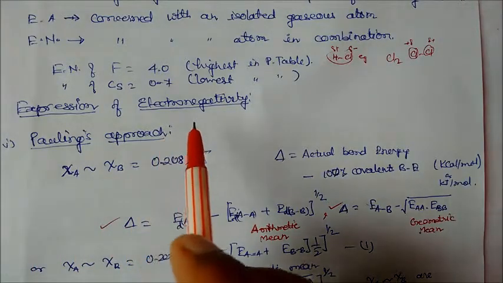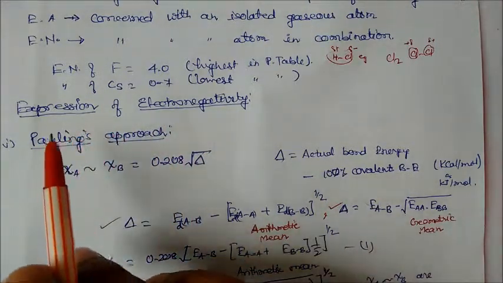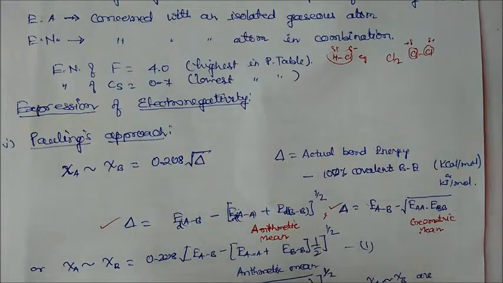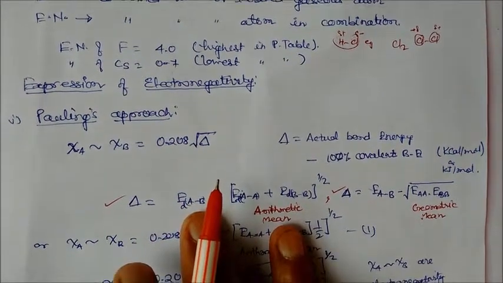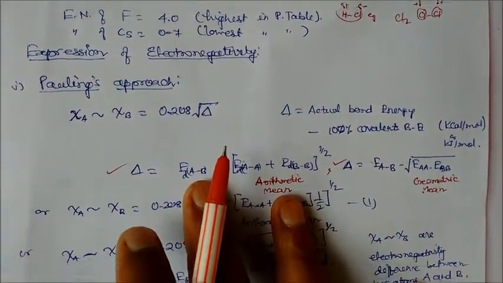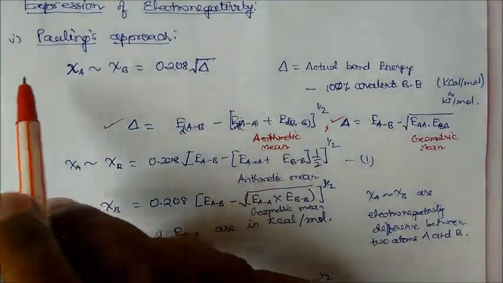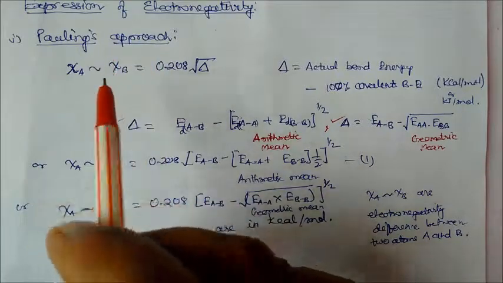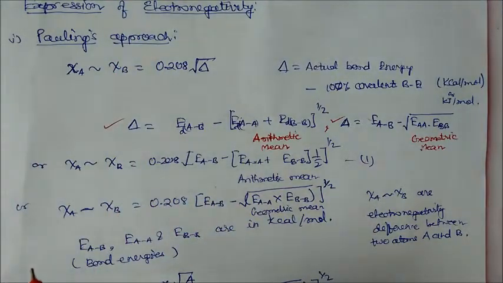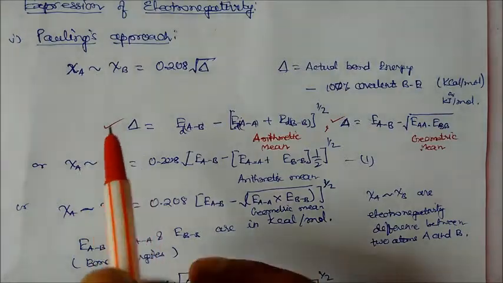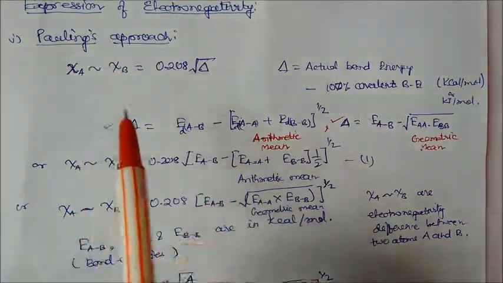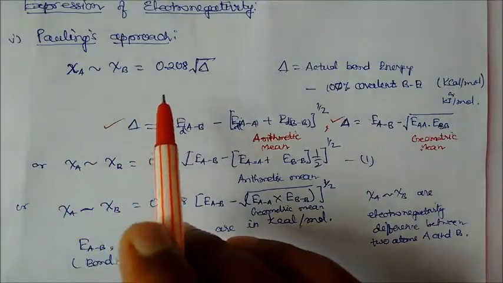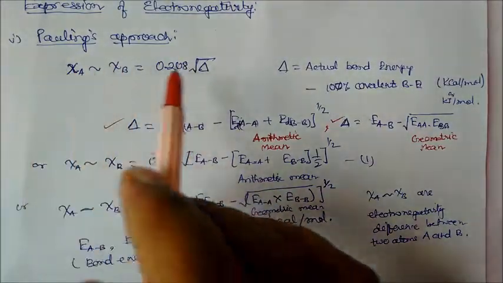Now how do we express electronegativity? For the expression of electronegativity, there are many people who have given different mathematical calculations. Let us study those mathematical calculations given by scientists. One is the Pauling approach. Linus Pauling. In India we study this Pauling approach, but there are several other approaches that are also considered. But mostly the Pauling approach is considered by most scientists. So we will focus more on these mathematical expressions.